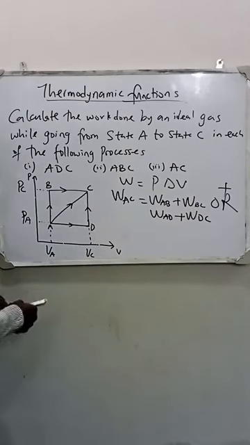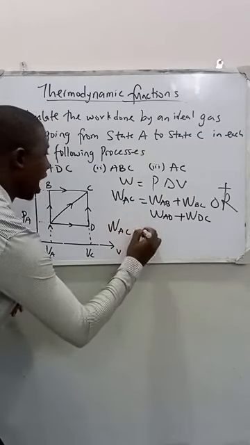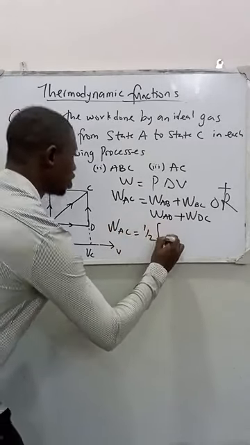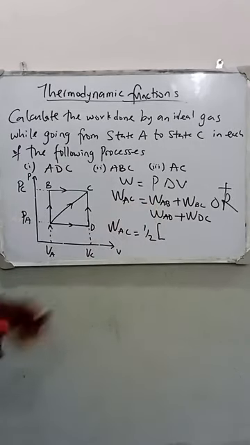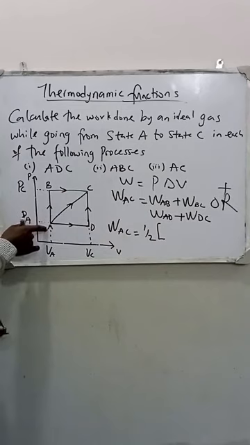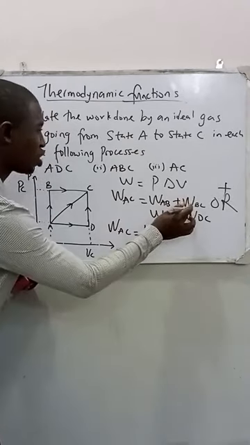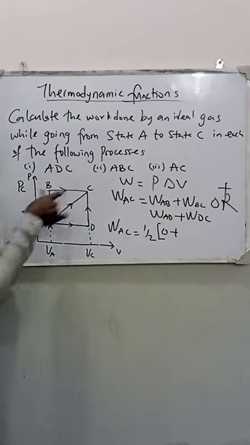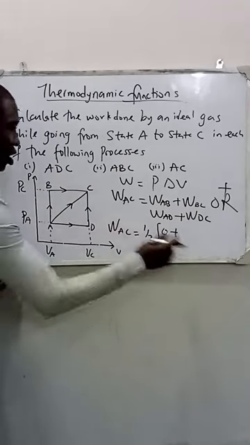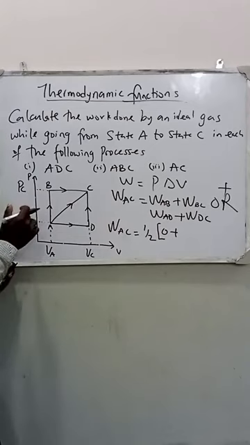So in doing that, our work done along AC will now be equal to, let's start, half into work done along AB. P dV, the change in volume, is 0 along AB. That is 0. Plus work done along BC, from B to C, is P times change in volume.